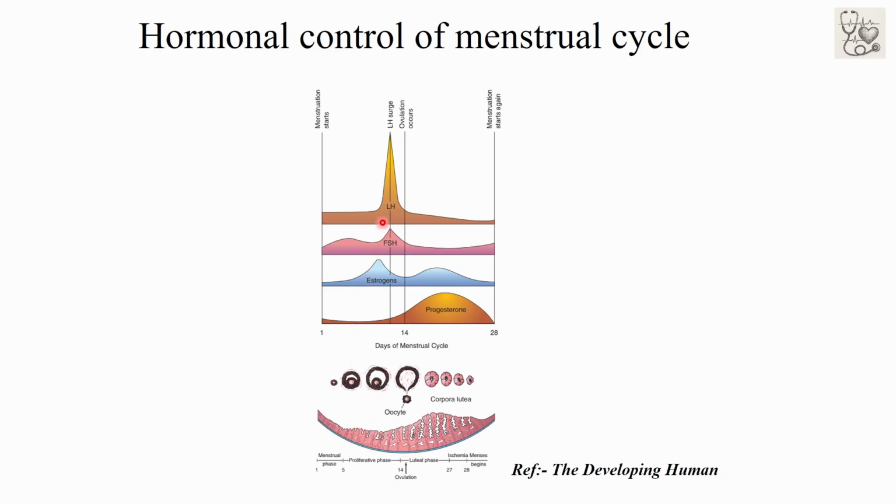Now if the LH surge occurs, that LH surge causes ovulation, and after the post-ovulatory phase, luteinizing hormone causes the development of the corpus luteum, and there occurs the release of progesterone from the corpus luteum, which maintains the secretory phase, or further increases the thickness of the endometrium. And if for some reason pregnancy does not occur, then the layer of the endometrium gets sloughed off.